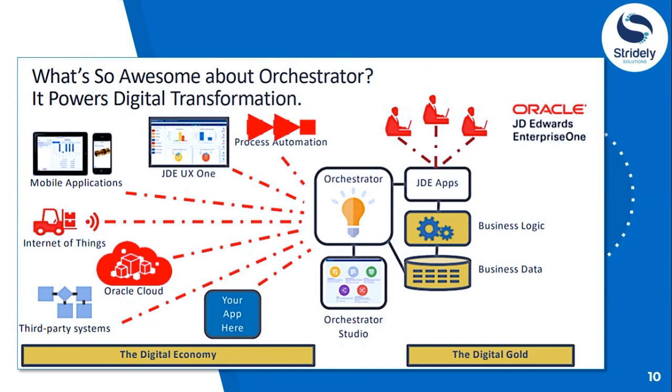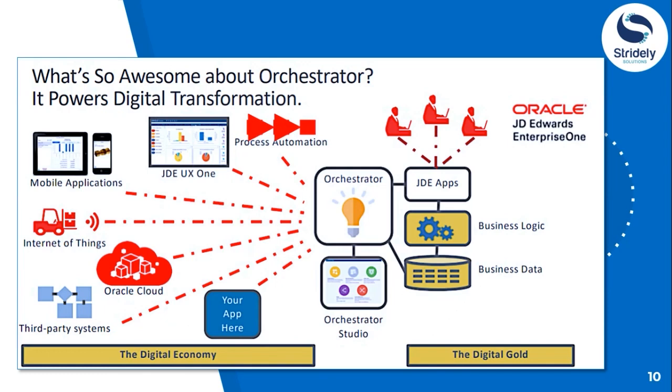It is a key aspect of Internet of Things configuration, and supports various other integrations, like we can see here, with cloud services, third-party applications, custom programs, mobile applications, JDUX1, and more. So Orchestrator automates the collection, processing, and exchange of data. There are many patterns for Orchestrator, including automation, integration, notifications, and capturing data from IoT or other sources, all of which lead to automation.